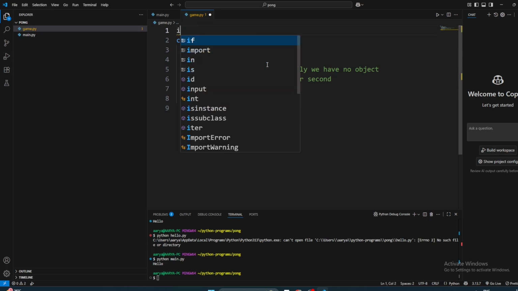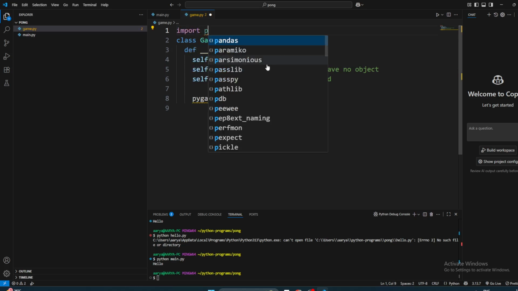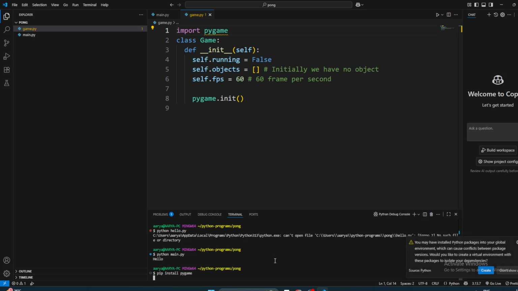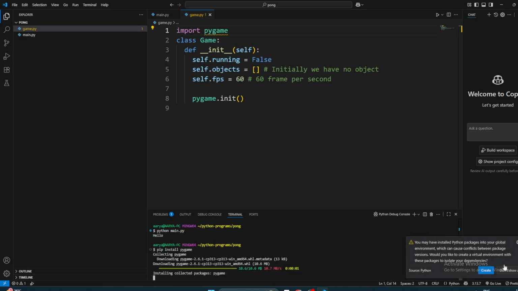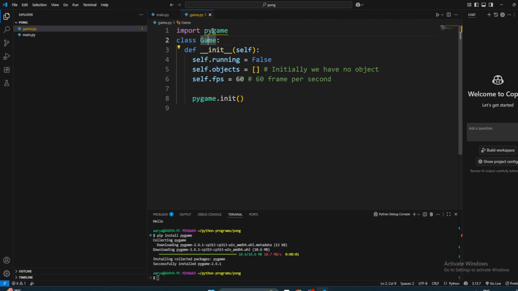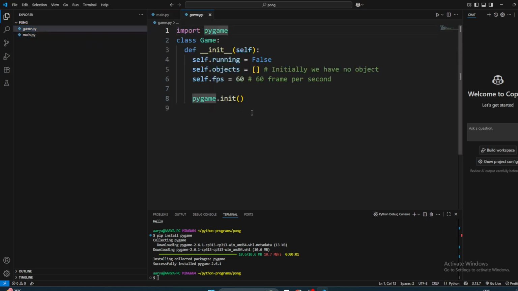Let's import pygame. It is not liking the import, which means pygame is not installed. So we're gonna pip install pygame. It installed pygame. Let's try again. So we need to initialize pygame.